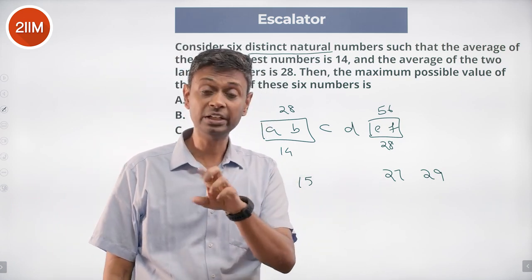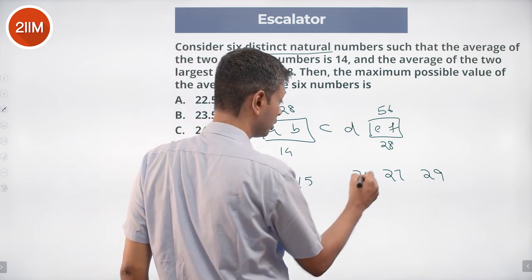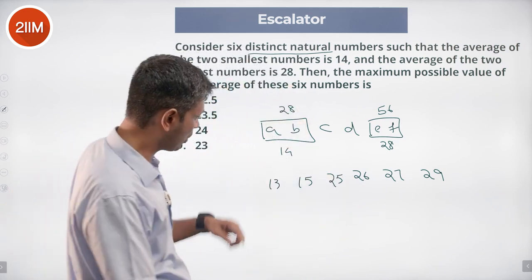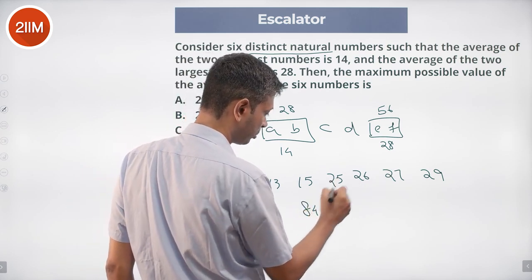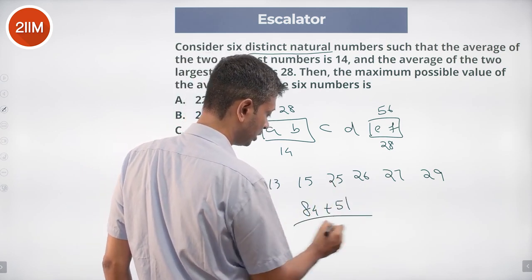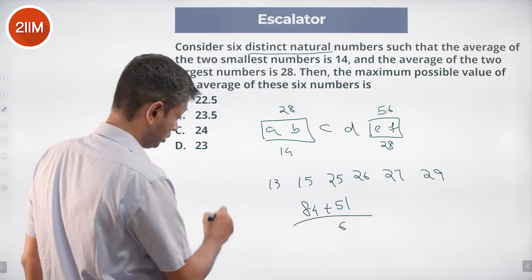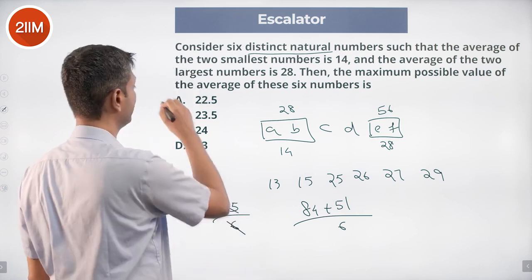If I put 26 and 30, E becomes lower. What can I put here? No condition. Make this 26, make this 25. Add everything up, we are through. These two add up to 28, those two add up to 56, 84 plus 25 plus 26 is 51. 84 plus 51 is 135, divided by 6, that is 45 by 2, 22 and a half.